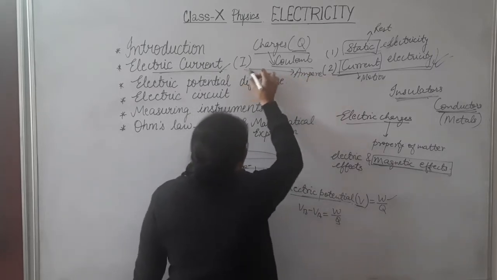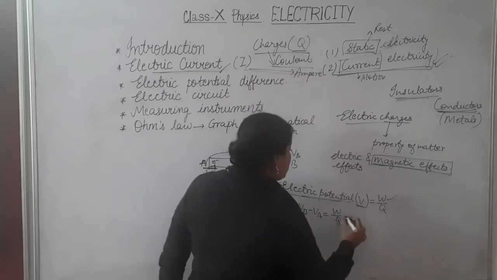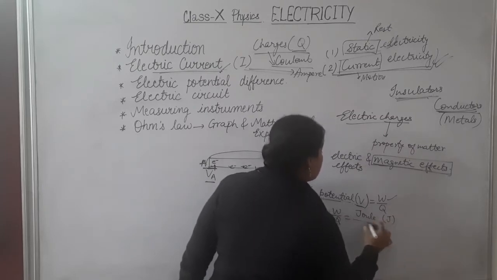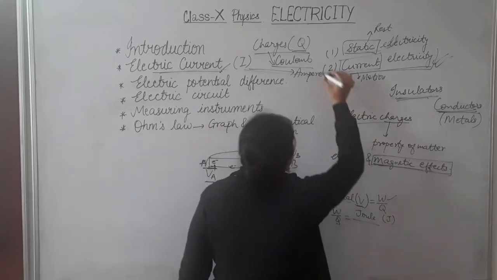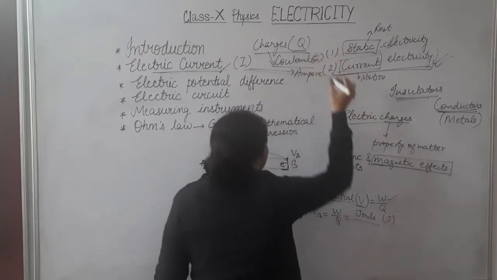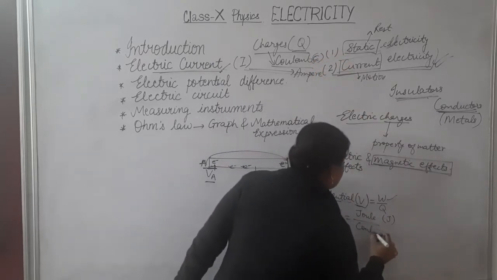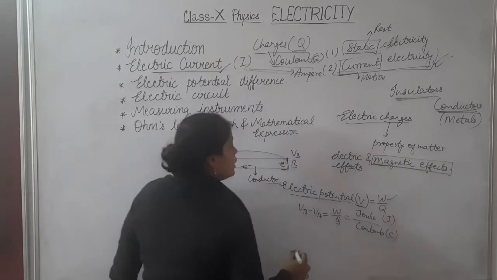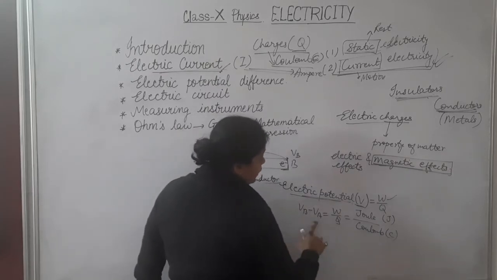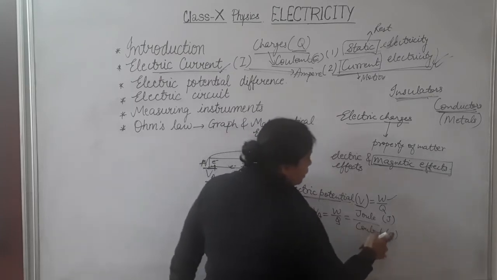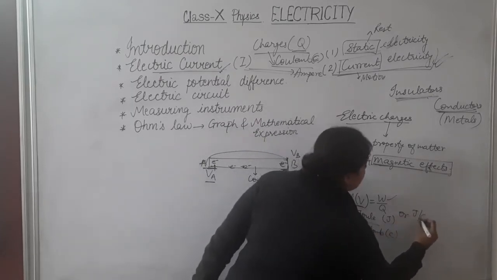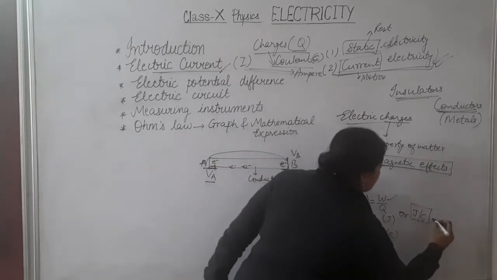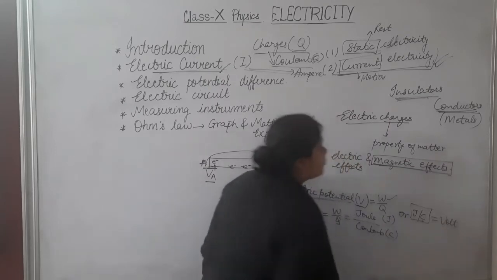The unit of current is ampere. Here the unit of W is joule, denoted by capital J. The unit of charge is coulomb, denoted by capital C. So the unit of potential difference is joule per coulomb. We can write it as joule per coulomb. But the SI unit of electric potential is volt.